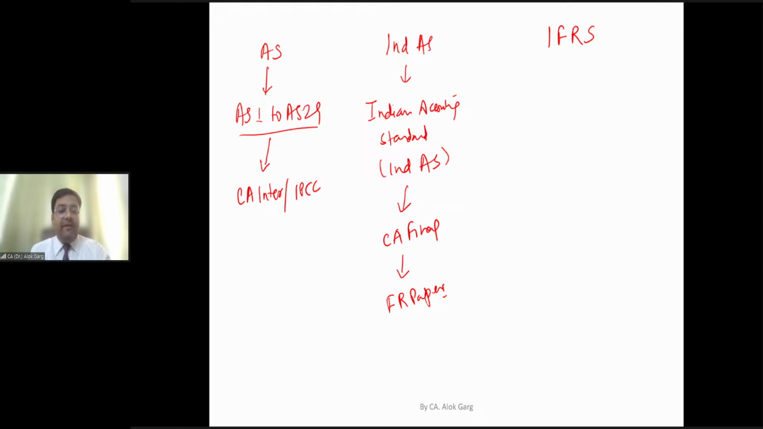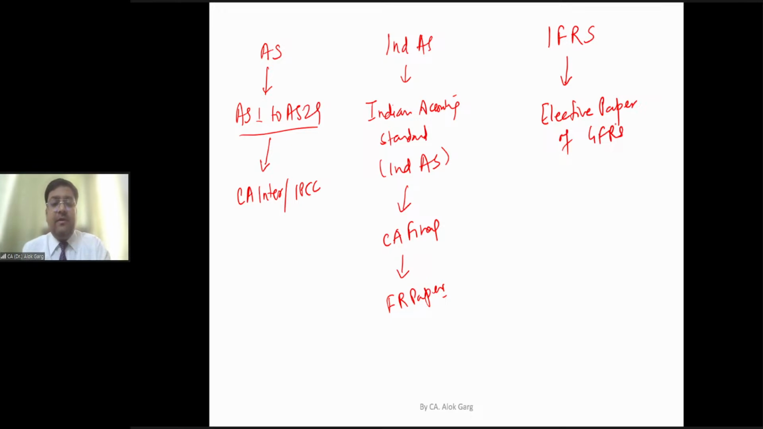Students, if you have elected the GFRS paper, which is Paper 6, an elective paper, in that case IFRS will be applicable, right? So IFRS is there in the elective paper of GFRS, right?